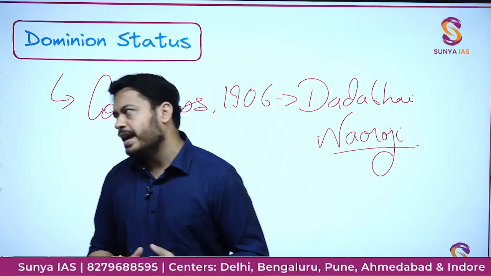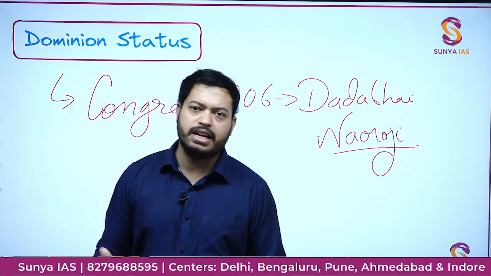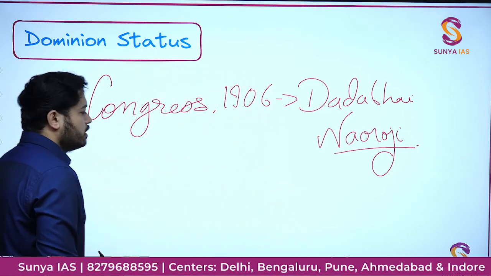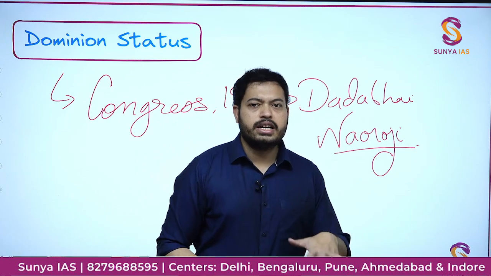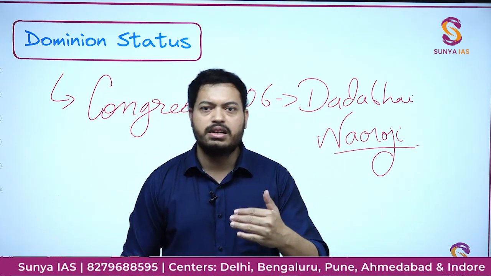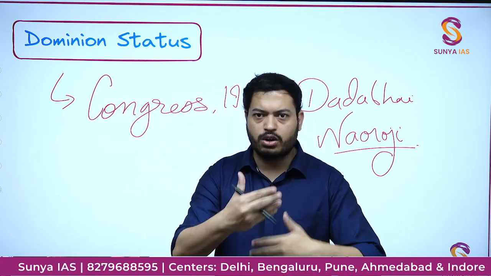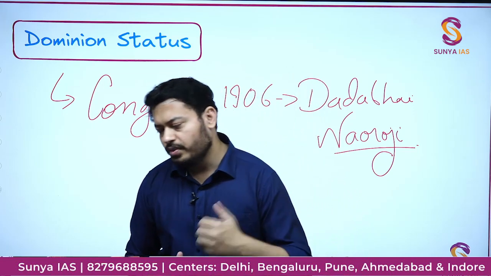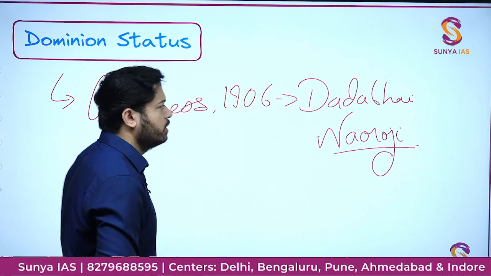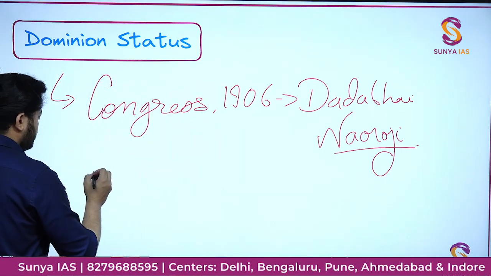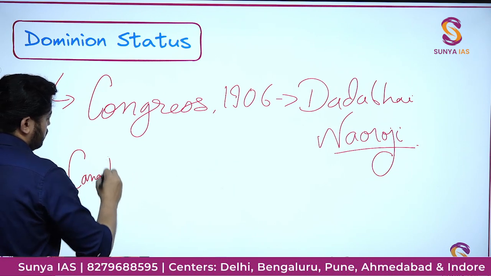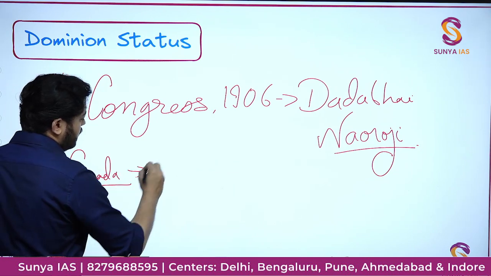So it's not like they didn't have any idea. It actually came from a very basic thing. And look, you need to understand, just like right now one current event leads to another event, and that's how the cycle moves. Back in the day also a similar kind of thing used to happen. So over here you need to understand that Britishers gave Canada dominion status in 1867.